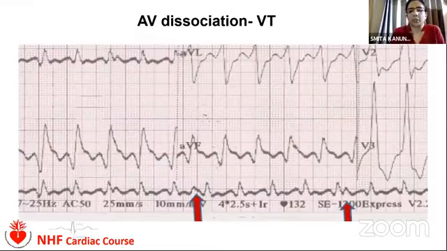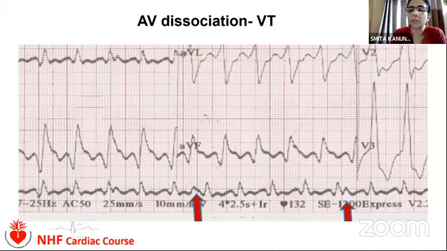First, the AV dissociation. What is this AV dissociation? AV dissociation means that in ventricular tachycardia, both the atria and ventricles have independent pacemakers. So they contract individually, and there is no connection between atria and ventricles. So there is no relationship between the P wave and QRS complex. Ventricular rate will be more than the atrial rate. This is the AV dissociation.